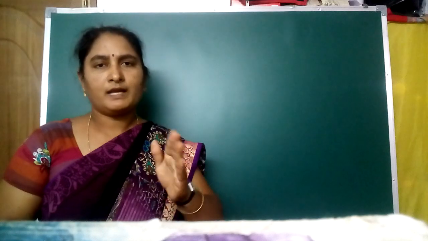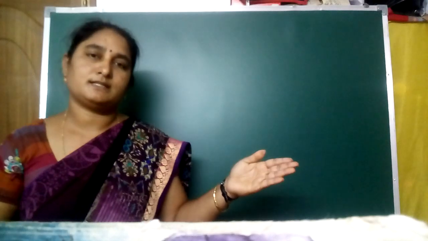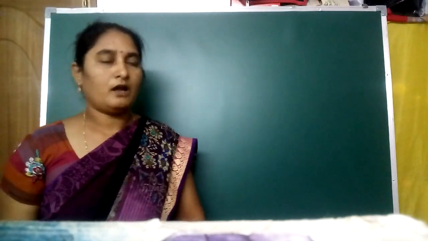Okay, hi children. Today our topic is: what is the difference between homogeneous and heterogeneous mixtures. We already discussed matter and the classification of matter in the previous video. Matter is classified into two types: pure substances and mixtures. Pure substances are again classified as elements and compounds. Now, what is the classification of mixtures? I told you, mixtures.